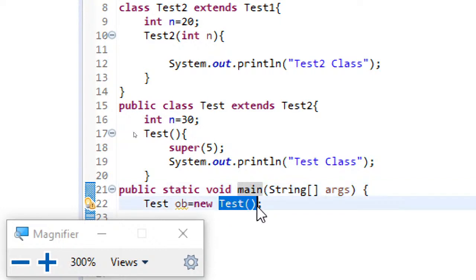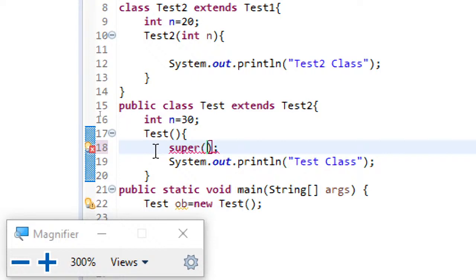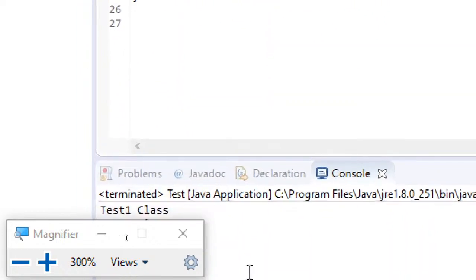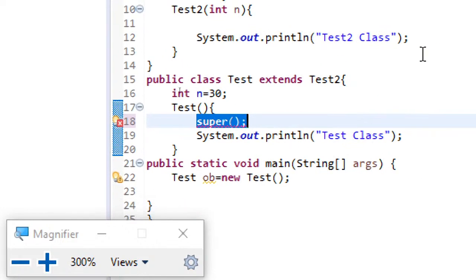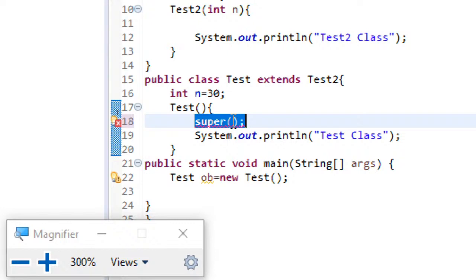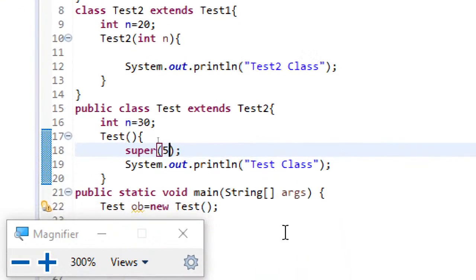When you are calling the subclass constructor, implicitly the JVM adds the parameterless super constructor call as the first statement. You need not write this; it will be done automatically. That's the reason you saw this output earlier. But if the parent constructor is defined expecting some argument, then since the implicit super won't work because the parent is expecting an integer argument, you have to do it manually. I hope everyone understood this point. This is the first point I want you to remember.